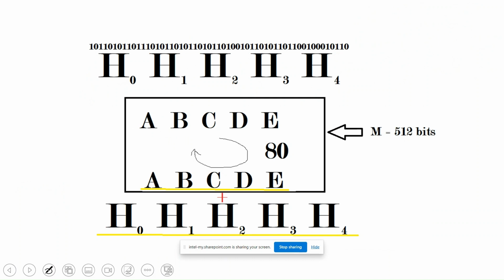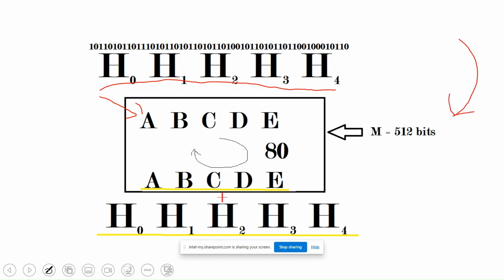Now what we will do is take these values and copy them into some other variables. To avoid confusion, I'll just call them A, B, C, D, and E. After we take these values, which are basically H0, H1, H2, H3, and H4, we will take the message.